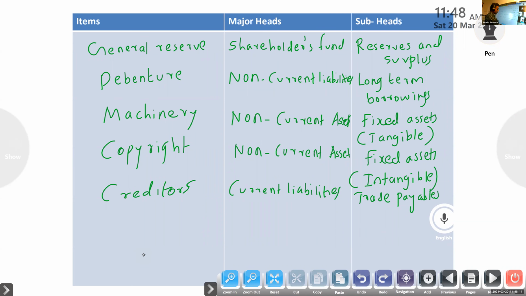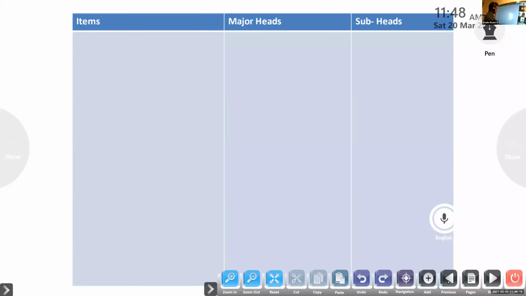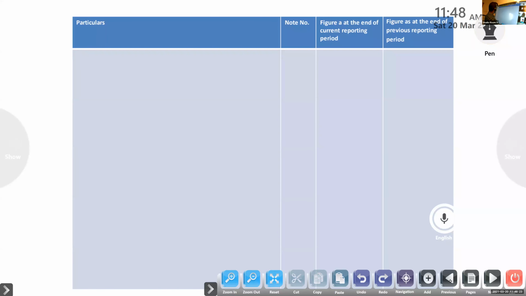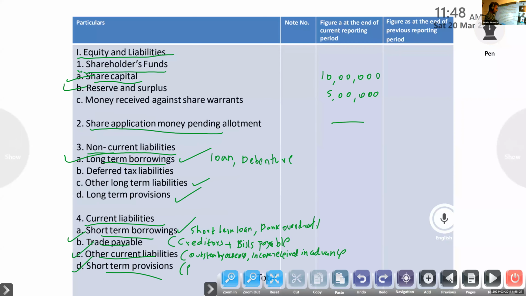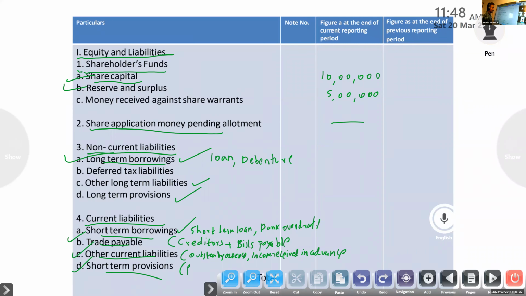Now you write. Everyone has to write. Look at the format once more. Equity and liabilities. Under that, major heads: shareholders fund, share application money pending allotment, non-current liabilities and current liabilities. Under shareholders fund, share capital and reserves and surplus.